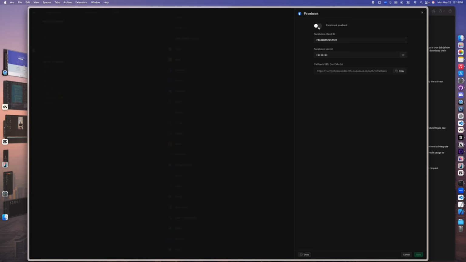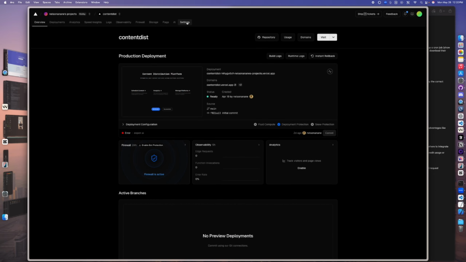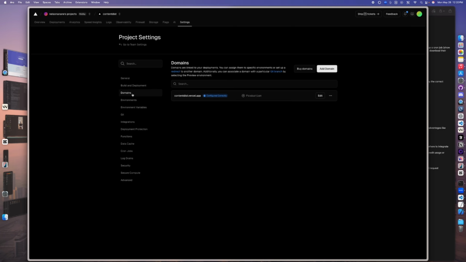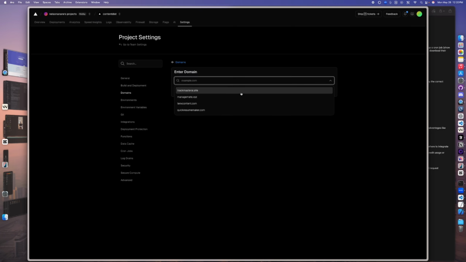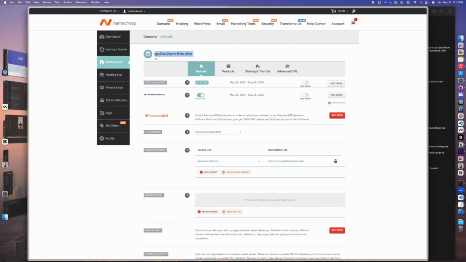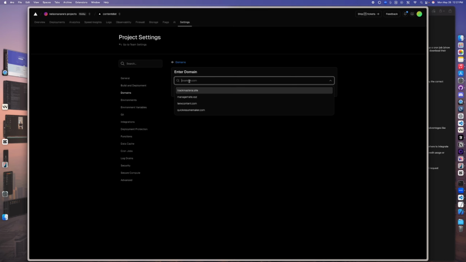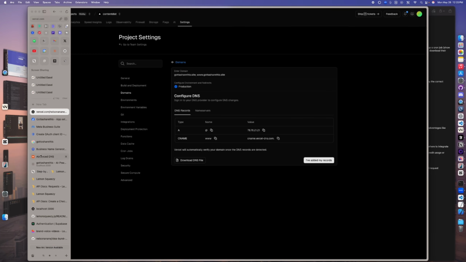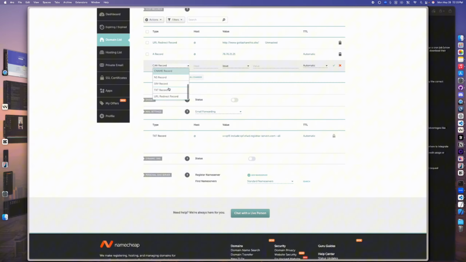And for getting my domain to Vercel, go over to your application on Vercel, hit settings and domain, and enter your domain from Namecheap. Okay, hit add domain, and then make sure you follow the instructions to add the A record and the CNAME. Enter all of those from Vercel, and you should be good to go to publish.